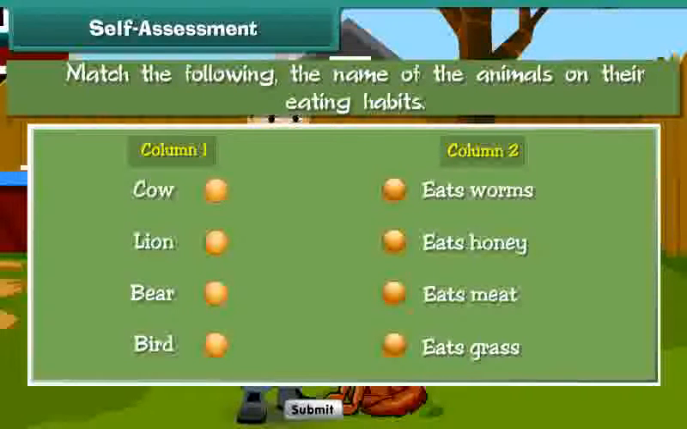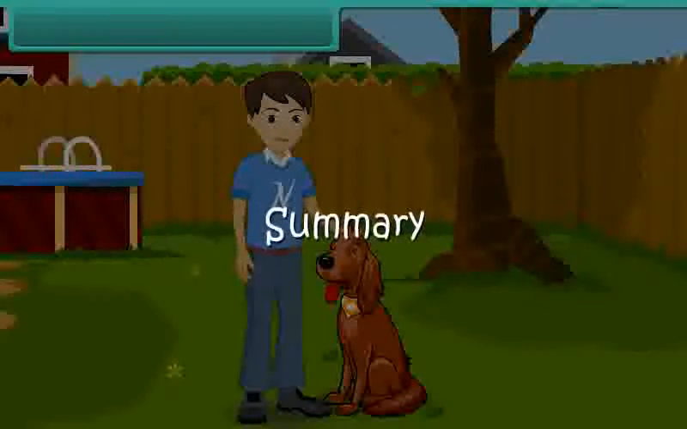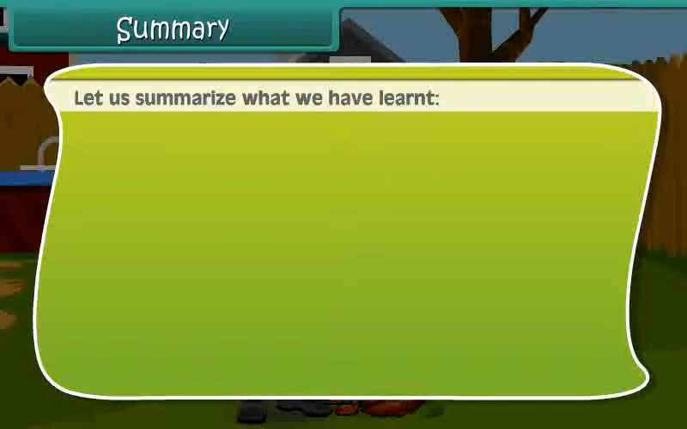Summary. Let us summarize what we have learned. Animals are living things. They move on land, water, and sky. They live in kennels, sheds, stables, dens, burrows, and holes. They eat plants, meat, or both. Animals give us milk, wool, and leather. We should